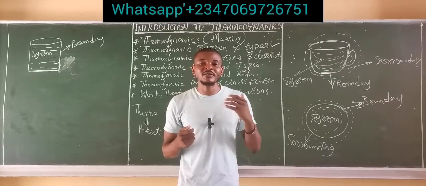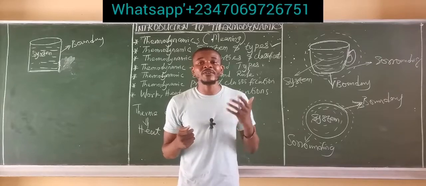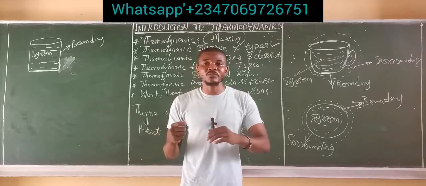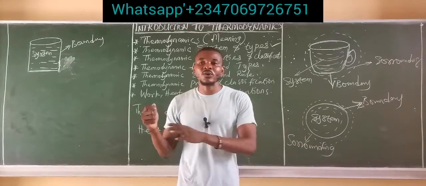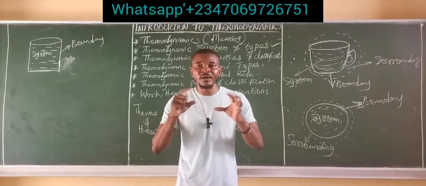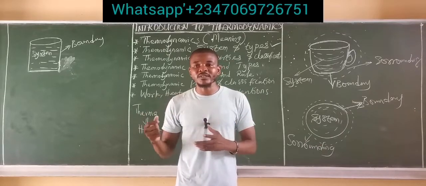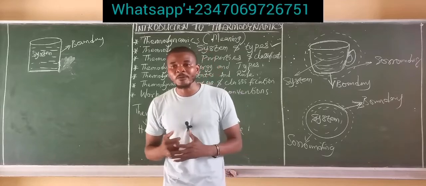Now, you agree with me that most of the taps we have in our kitchen sink, we can move them about. You can turn the tap in one direction, you can turn the tap in the other direction. So we simply say that such a boundary is what? A movable boundary, since it can change position from place to place. It is simply called a movable boundary.